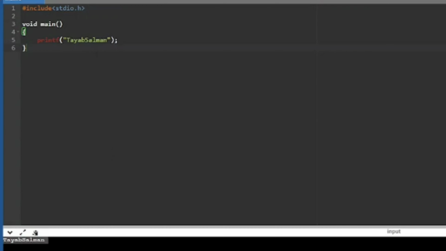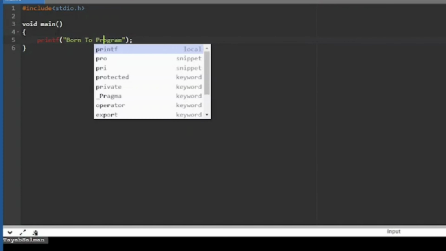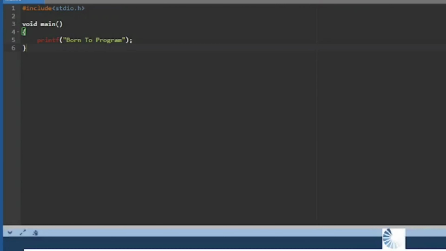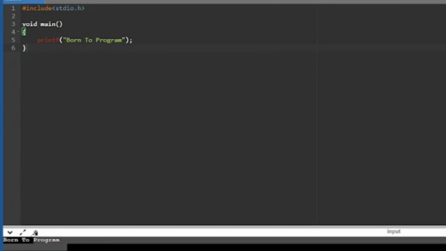And what if we want to print our channel name instead of this Tayyab Salman? We can do that easily by changing the content here. Born with a capital T, program. Now let's run and see what output will be printed. As we can see here, born to program is getting printed.